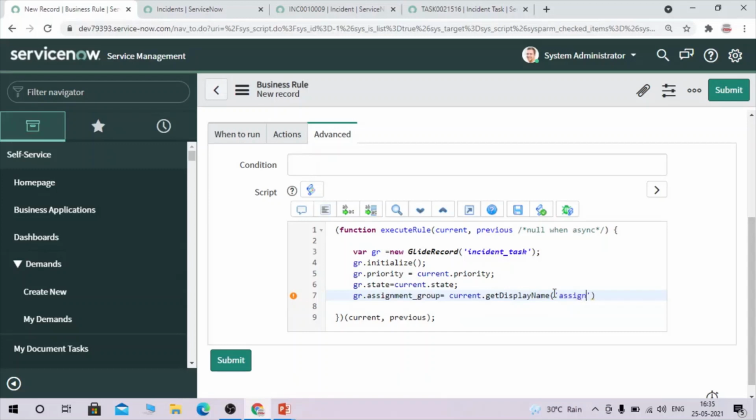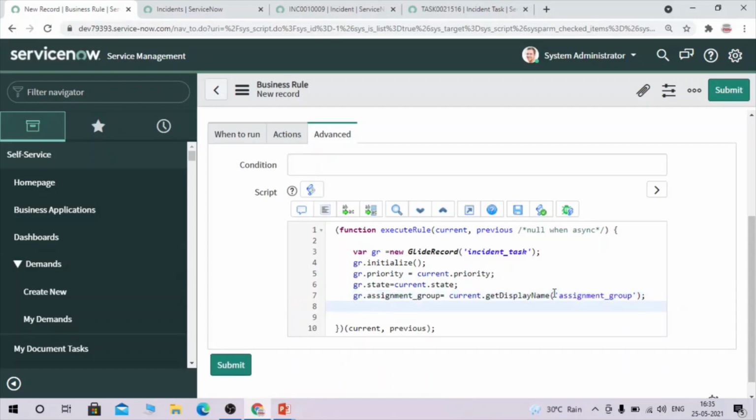So better to use get display value for assignment group, and here we have to set the value of assigned to. Okay, same way we are setting the value for assigned to, because assigned to is also a reference field.